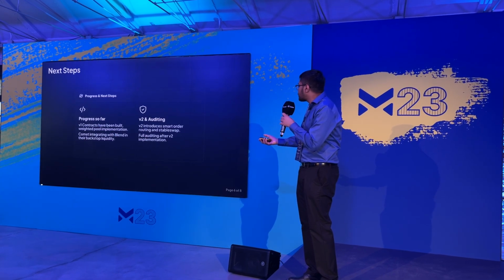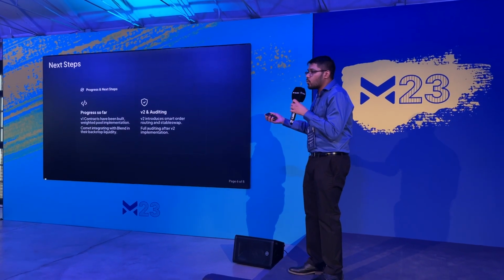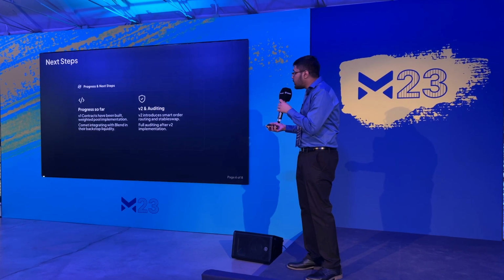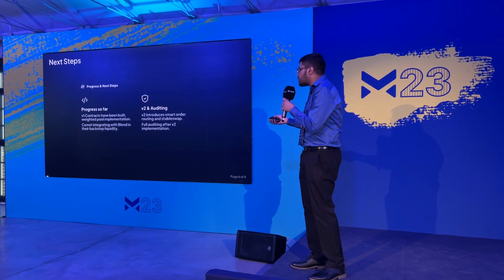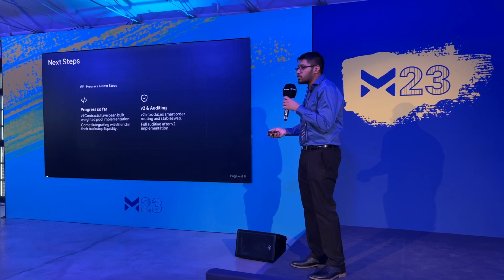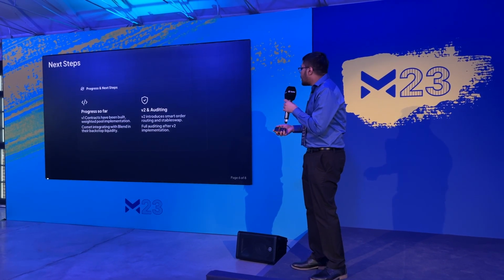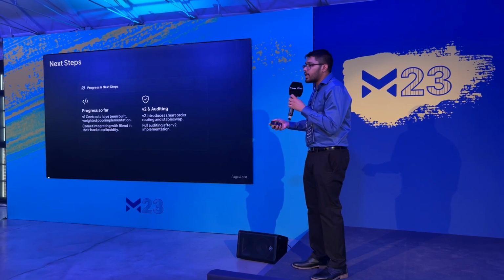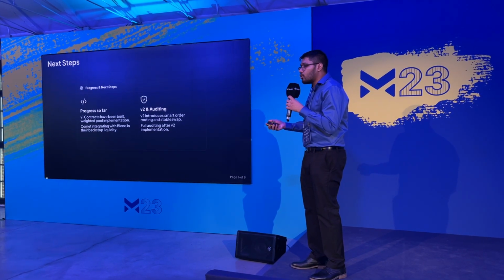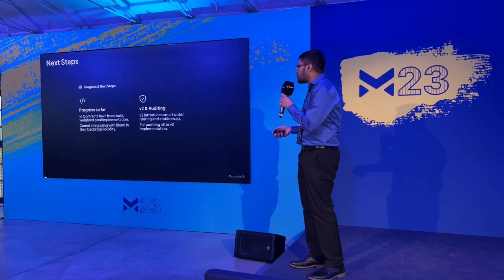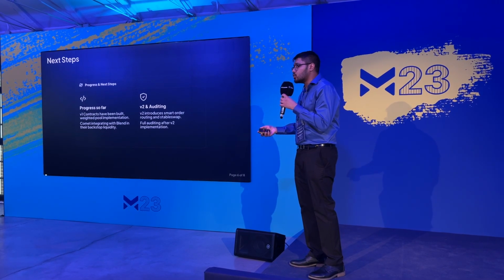Awesome. So what are our next steps, and what has the progress been so far? Well, V1 is live for everybody to take a look at. It's open source, it's available on GitHub. You can fork it and play around with it on Futurenet. We're also integrating with Blend Capital, which is a lending and borrowing protocol also being built on Soroban, and Comet is going to be powering their backstop liquidity module.